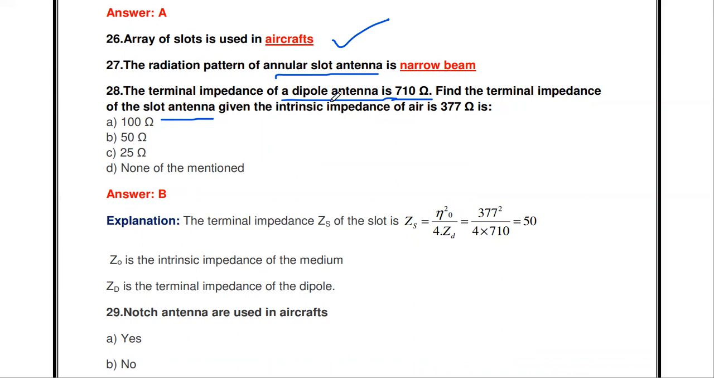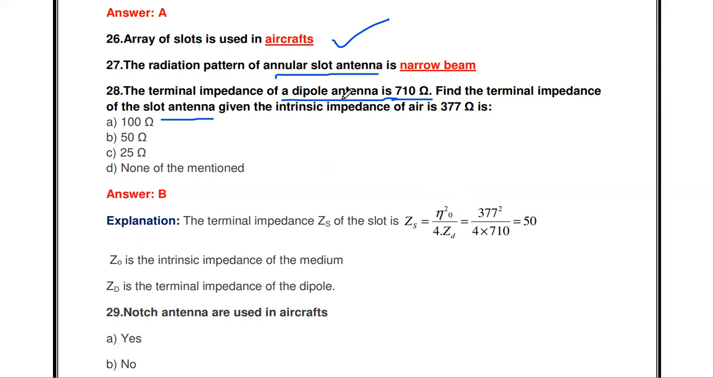Okay, so here, you already know the relation between the terminal impedance of the dipole, terminal impedance of the slot antenna and intrinsic impedance. What is the relation between these three? The product ZS into ZD, where ZS is the impedance of slot antenna and ZD is the impedance of dipole antenna, is equal to eta naught squared divided by 4, where eta naught is the intrinsic impedance.